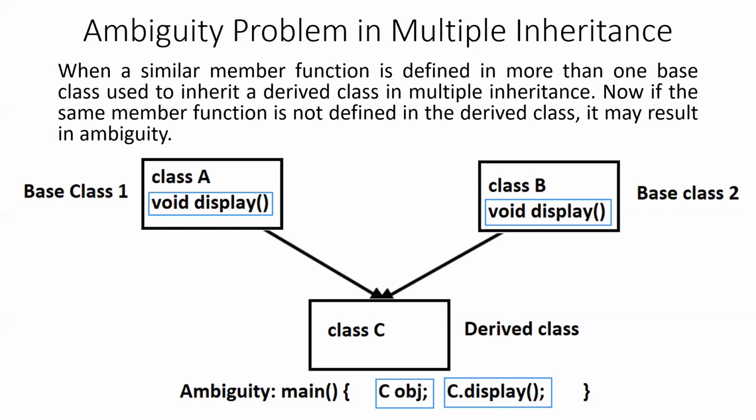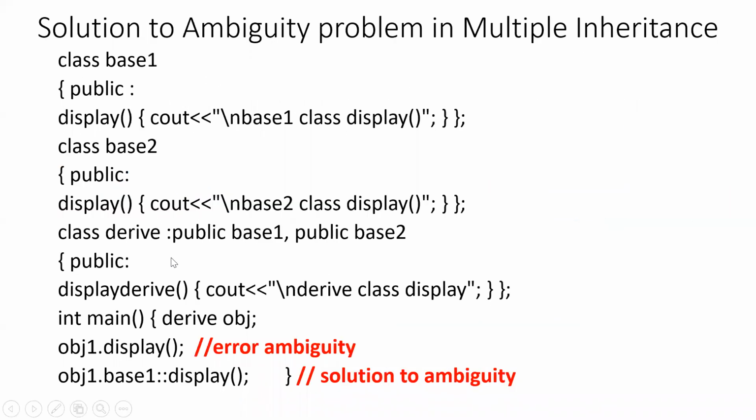The compiler is not sure whether to map the display function of class A or the display function of class B with the function call statement. So in the next slide, we will see how we can overcome the problem of ambiguity in multiple inheritance.